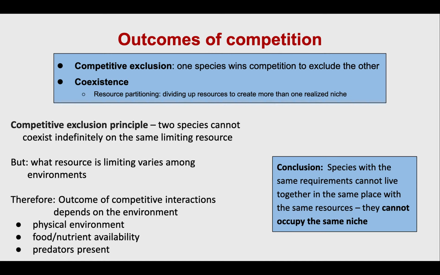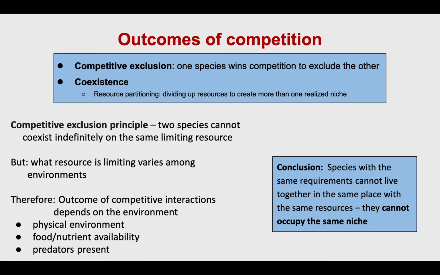So our 2 outcomes of competition are either going to be competitive exclusion or coexistence. Right? Either one species is going to win out over the other, or the resources are going to be partitioned up in a way that 2 species can coexist with one another. So we get the competitive exclusion principle: 2 species cannot coexist indefinitely on the same limiting resource. One is going to win out over the other in the long run.